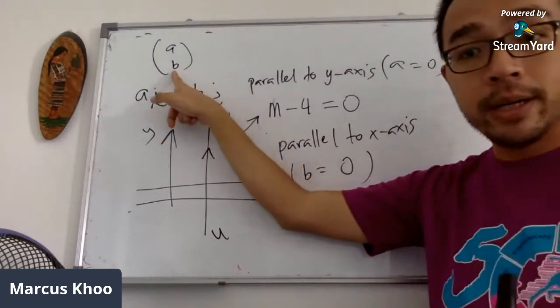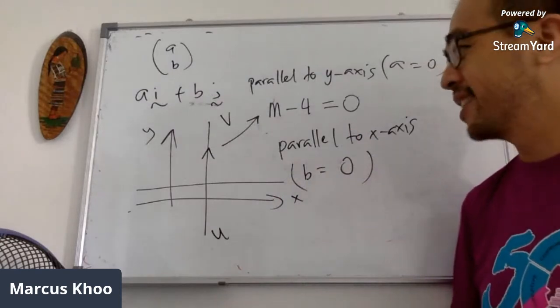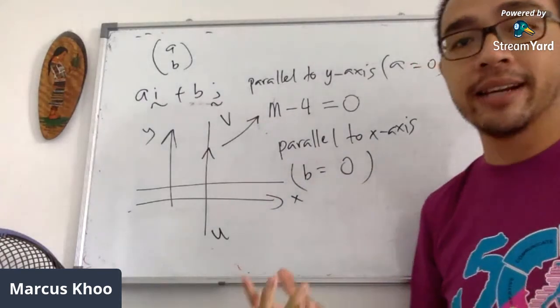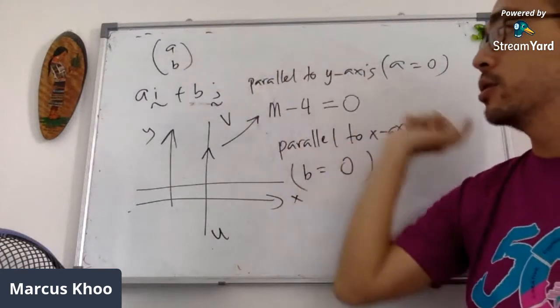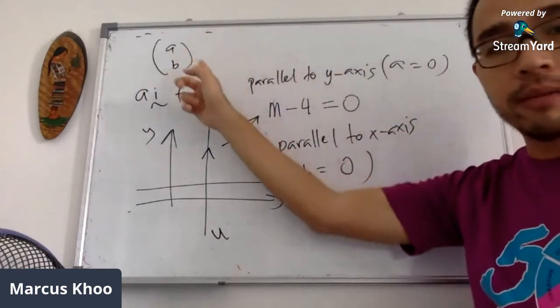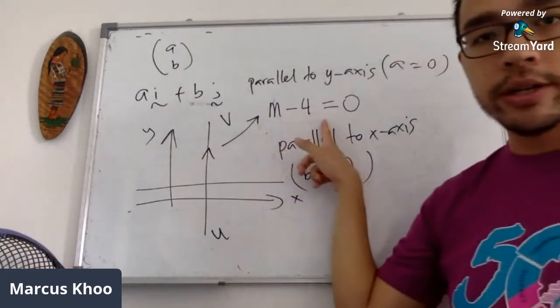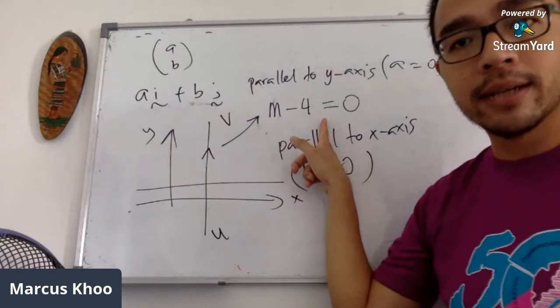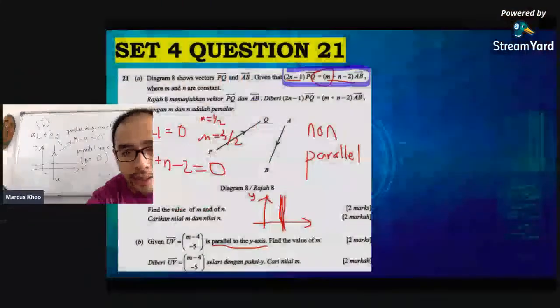If you remember this, then you can answer quite a number of questions. But of course you have to remember. This is not a formula. You must remember all these concepts. Parallel to y-axis, the top number is 0. Parallel to x-axis, the bottom number is 0. So m minus 4 equals 0. I'm sure you can figure out what m is without me having to tell you. All right. Next question.